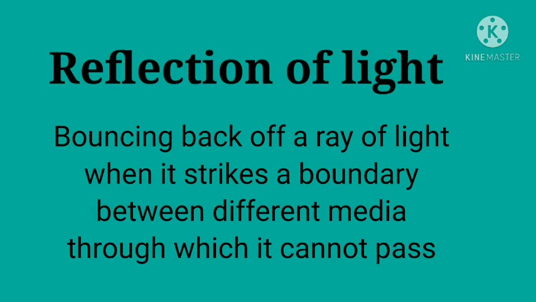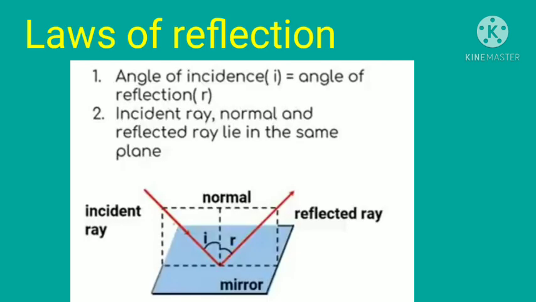Now we can study the phenomena of light. The first one, reflection of light. What do you mean by the reflection of light? It is the bouncing back of a ray of light when it strikes a boundary between different media through which it cannot pass. There are certain laws related to reflection of light. The first law of reflection is that the angle of incidence is equal to the angle of reflection, that is angle i equals angle r. Second law, the incident ray, normal and the reflected ray all lie in the same plane.